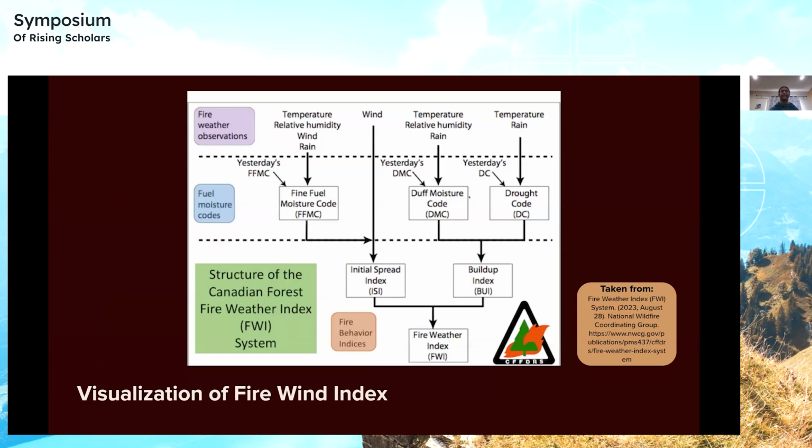So here we have a couple of different codes. In my project, we focus mostly on the fine fuel moisture code, the Duff moisture code, the drought code, and the initial spread index. So as you can see, all of these codes take in values from the weather as well as previous observations in order to make estimates about the moisture content of different vegetation in the area, the amount of drying in the area, and then finally an estimate of the initial spread. All of this contributes to the fire weather index.